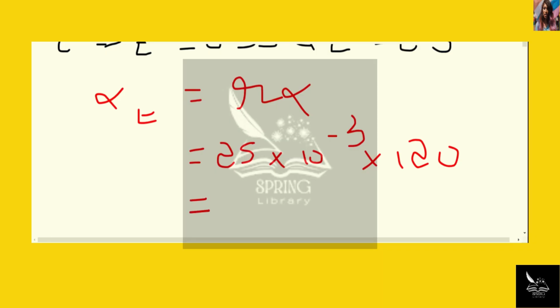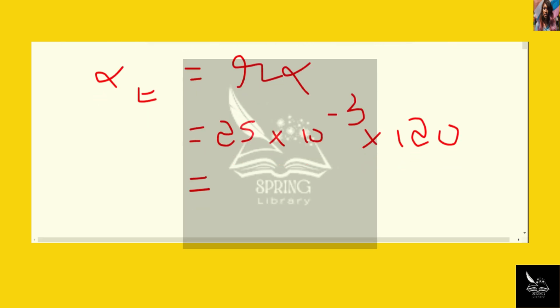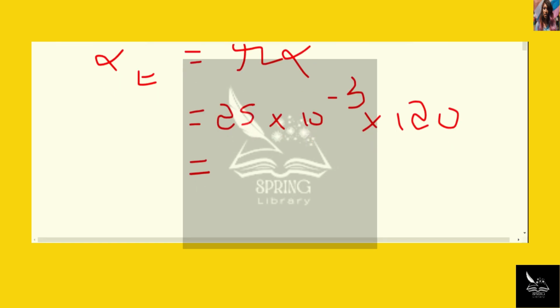So that will be 3 meter per second square downward. This downward arrow represents its direction.